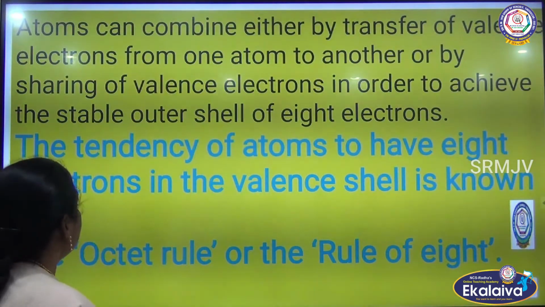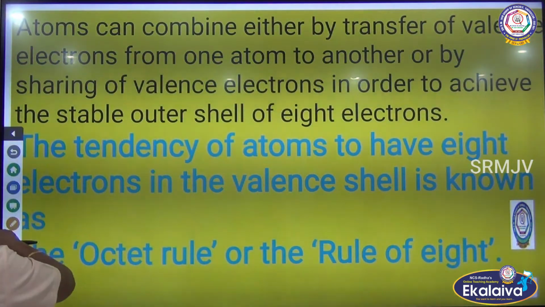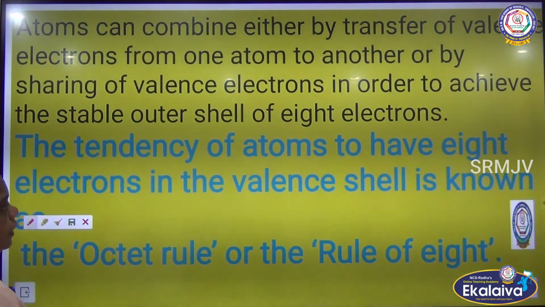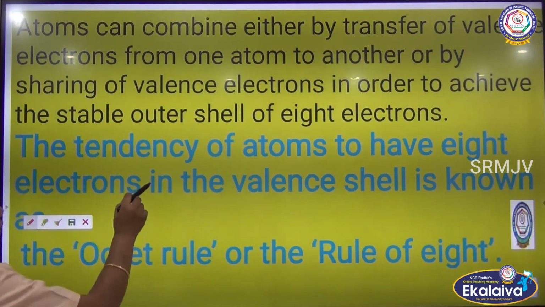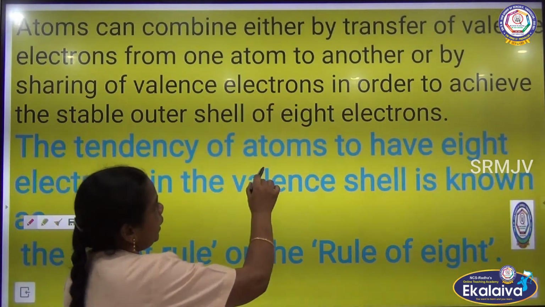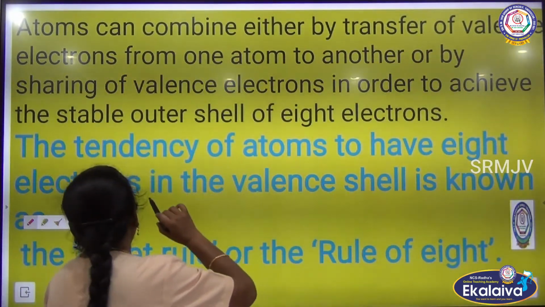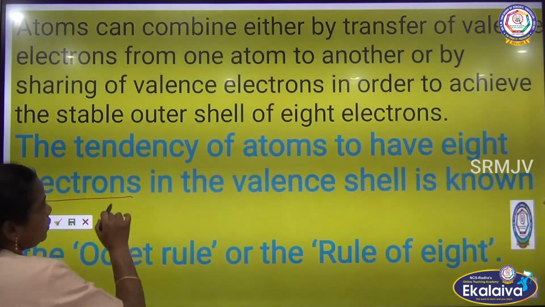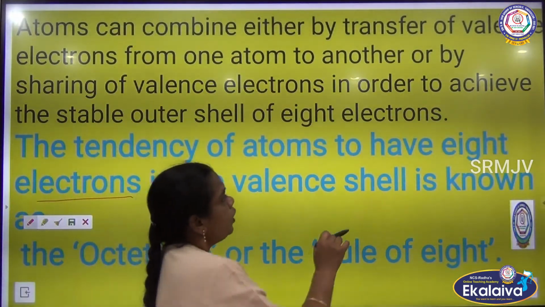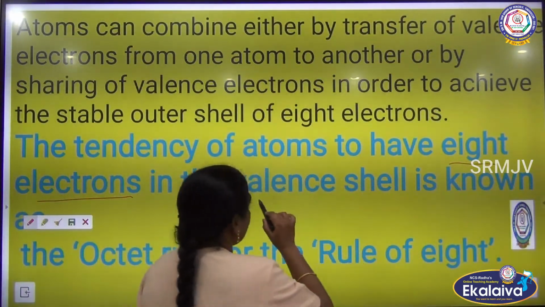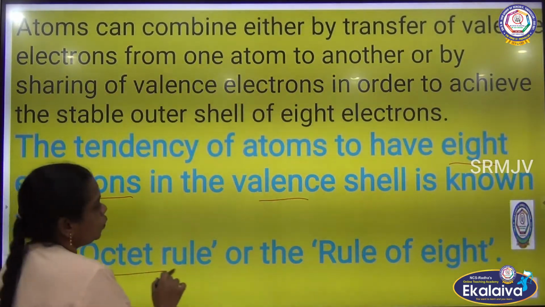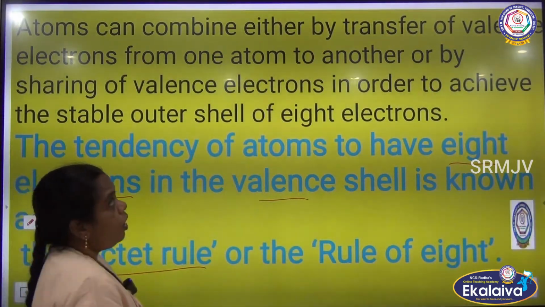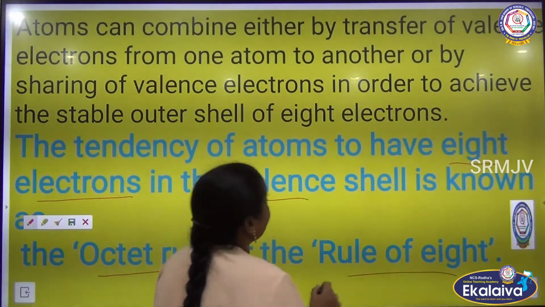Based on this 8-electron idea, he made a law called the octet law. The tendency of an atom to have 8 electrons in the valence shell is known as the octet rule. Understand? All rule of 8 electrons.